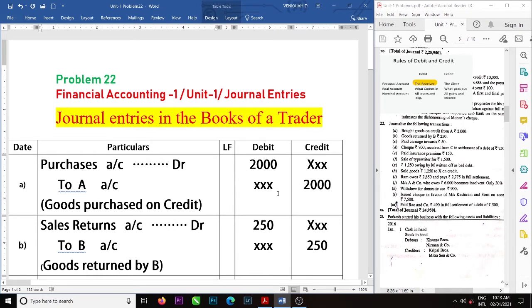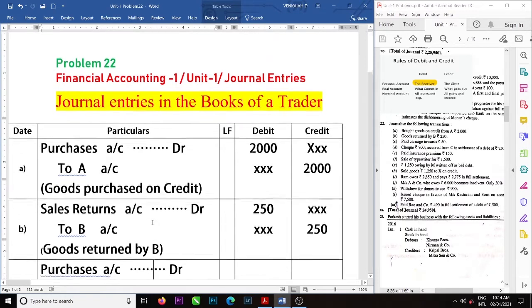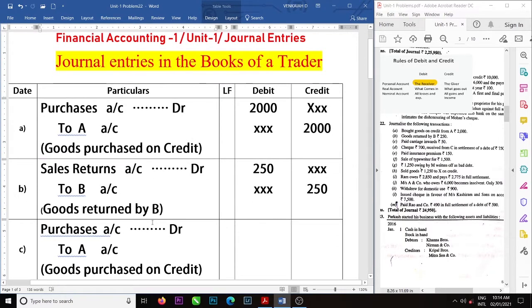Goods returned by B. Who returned the goods? B. B is a giver. Personal account, giver, credit. B is credited. What are we getting back? Goods. Why are we getting them back? Because we sold goods to B, and B is returning. So those are recorded as sales return.